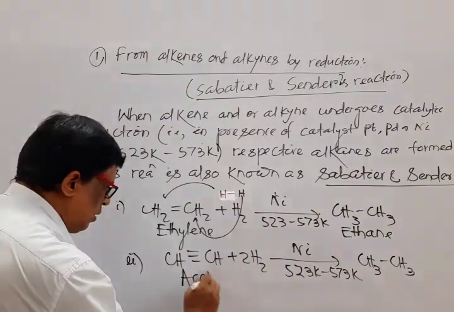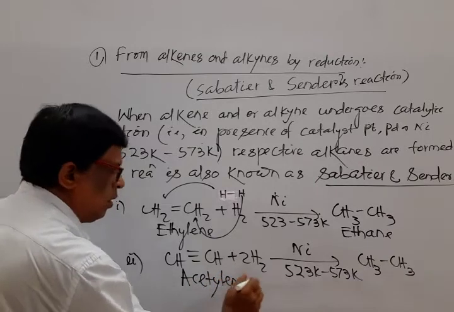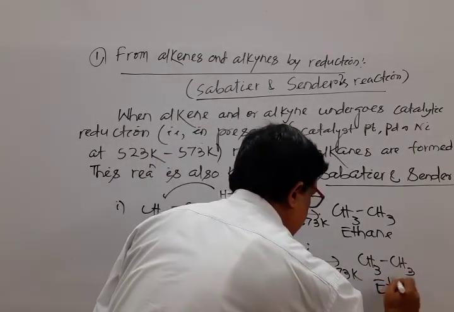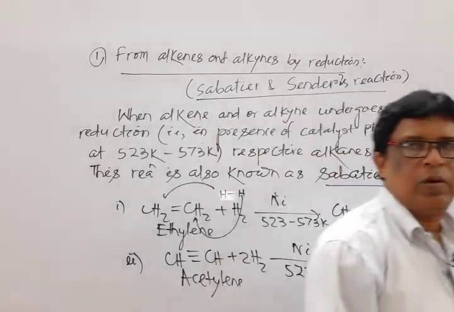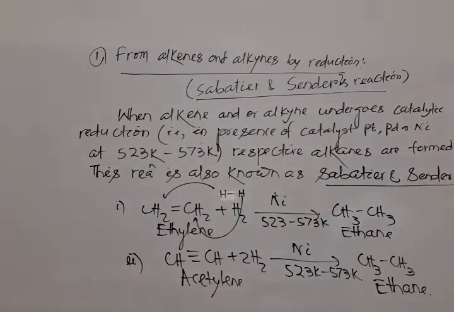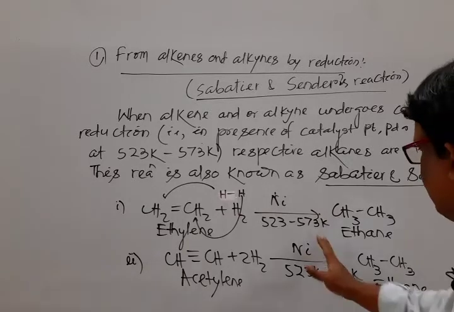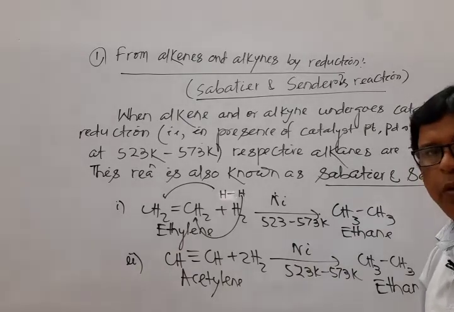Its name is acetylene. Its product name is ethane. Mark that. This is known as Sabatier-Sanderens reaction. That means it is known as reduction of alkene and alkyne. Next, one important thing is that in this case, methane cannot be prepared.